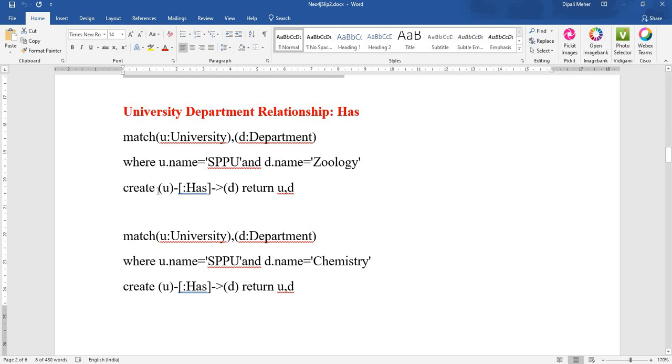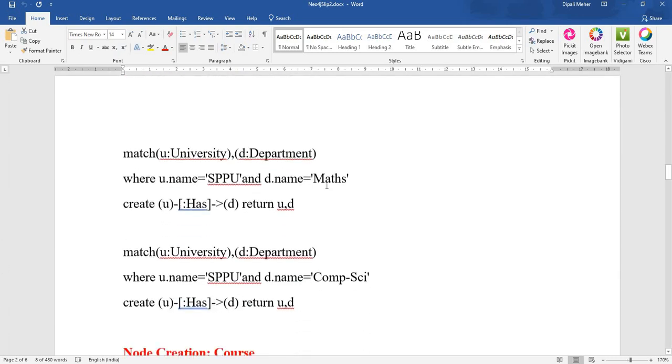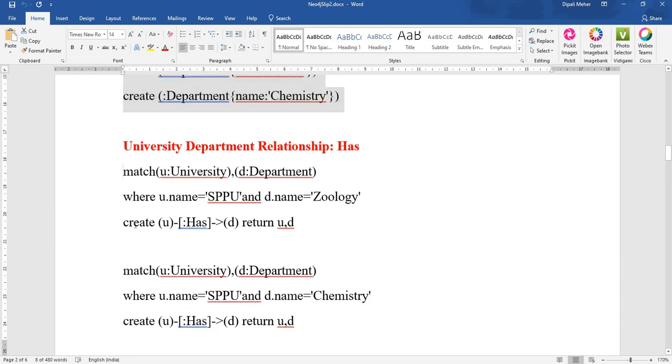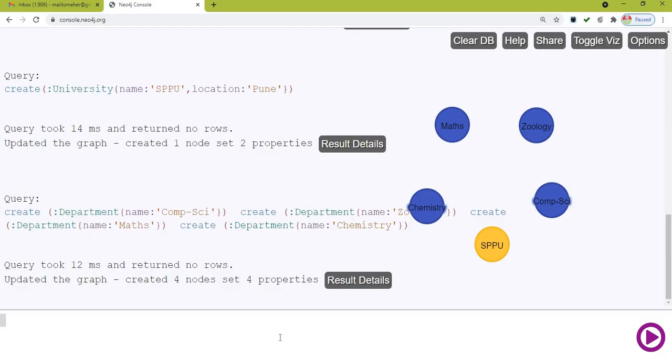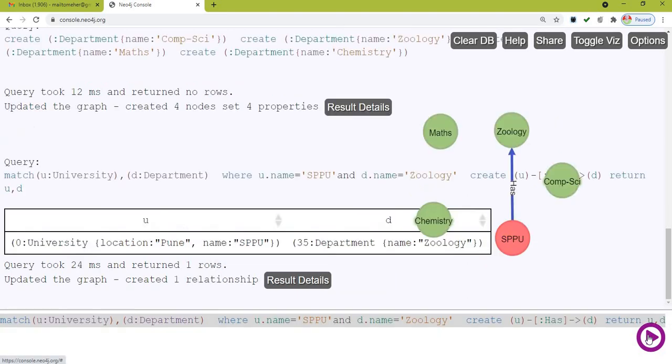See how to create a relationship? Create u has d, source, relationship, destination, return u comma d. Like this we can create department chemistry, department maths and department computer science. So let us quickly create these departments and their relationships in Neo4j.